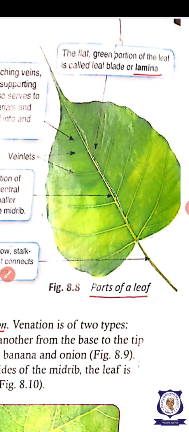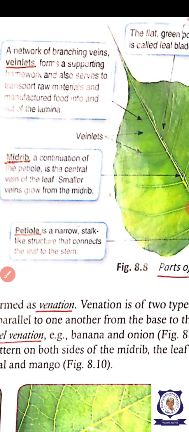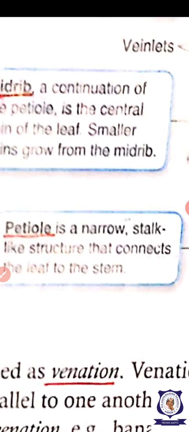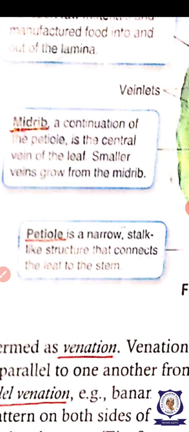The petiole is the narrow stalk-like structure that connects the leaf to the stem. And the midrib is the continuation of the petiole. It is a central vein and it also gives out the smaller veins.